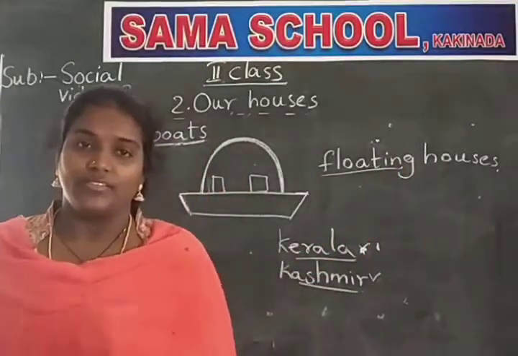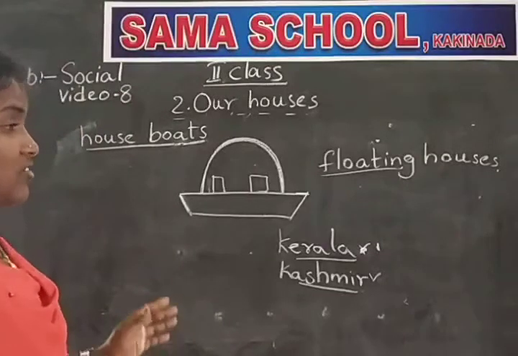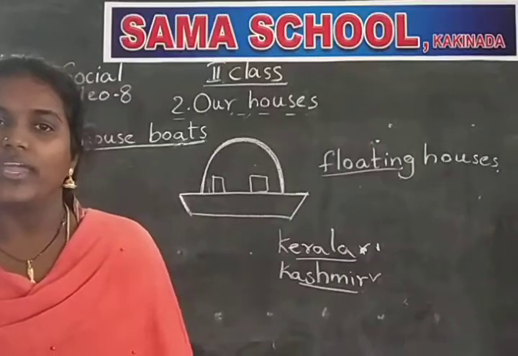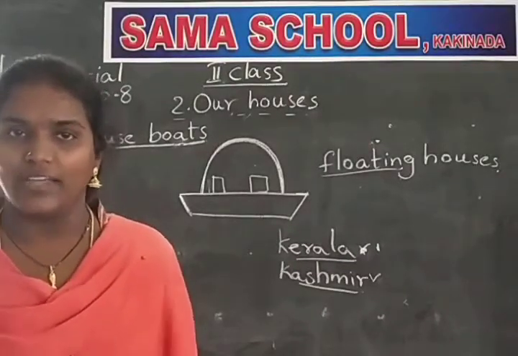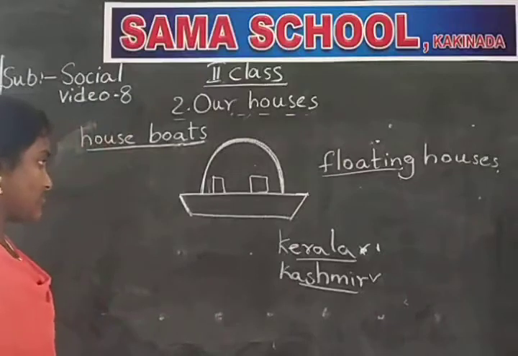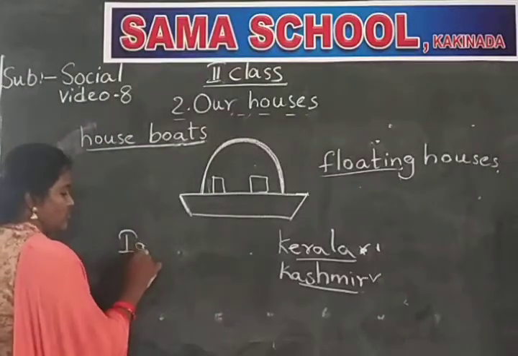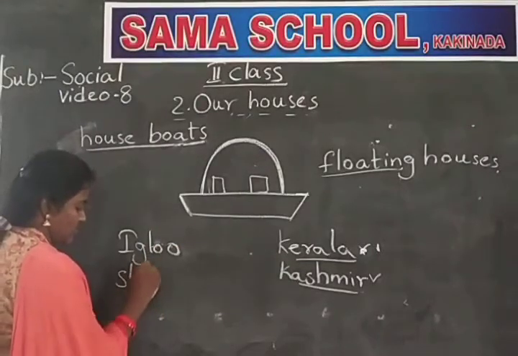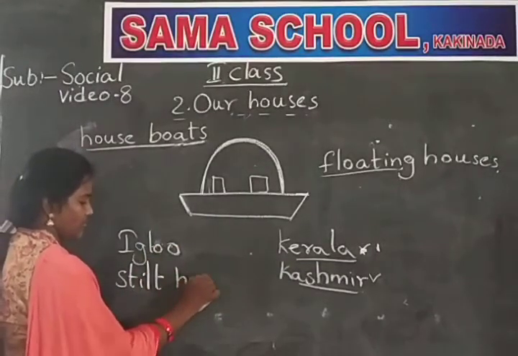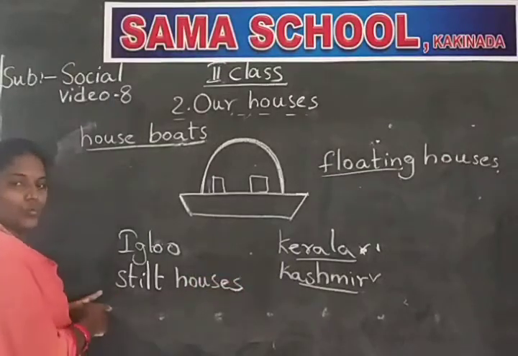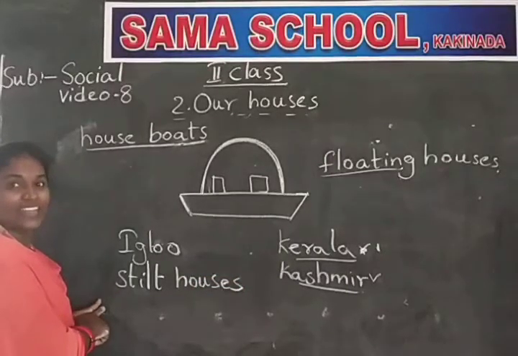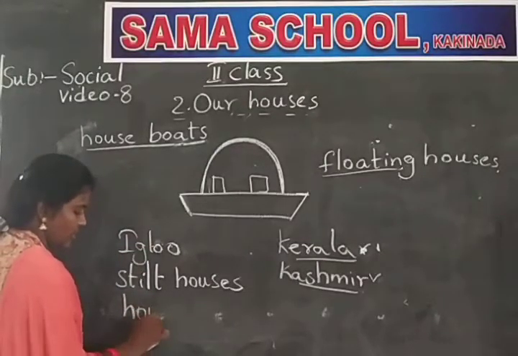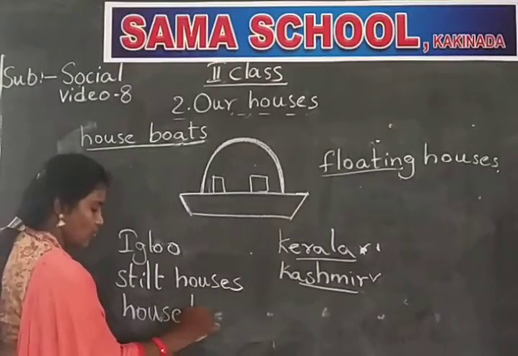So now these are the special houses which we cannot see regularly. We can see them in particular places only. Igloos in snow regions only. Stilt houses we can see in more rainfall regions only, that means hilly regions or mountain regions. And houseboats, we can see on water only.